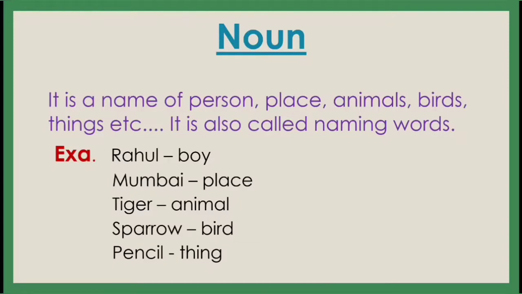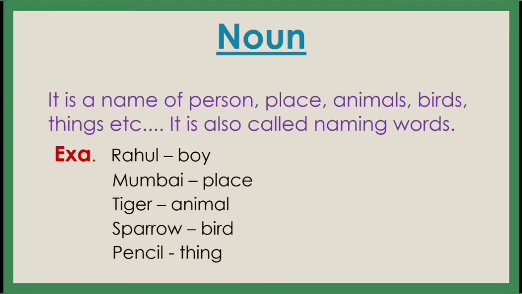If you see any animal, every animal has a name. Here I have given only one, tiger, but you can take some more examples like elephant, zebra, giraffe. Every animal has a name. Bird, sparrow. The same way you can take some more examples like pigeon, owl, etc. So every bird has a name. And things: pencil, pen, eraser, sharpener, bag, bottle, then TV. Understand? Everything has a name.